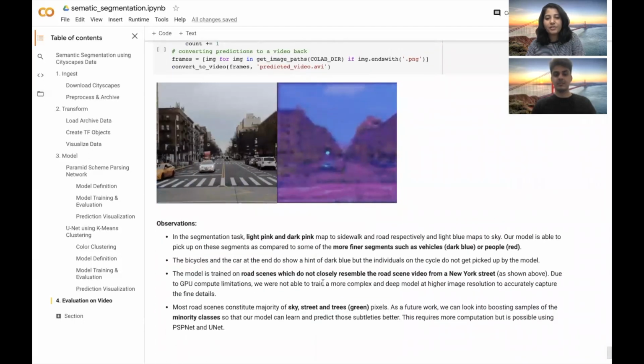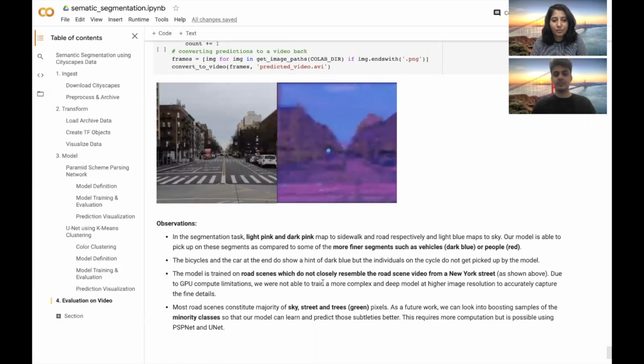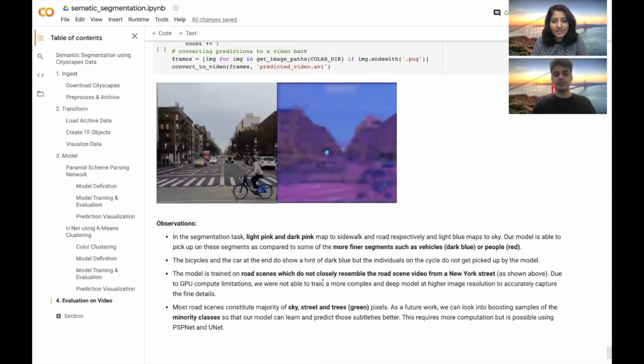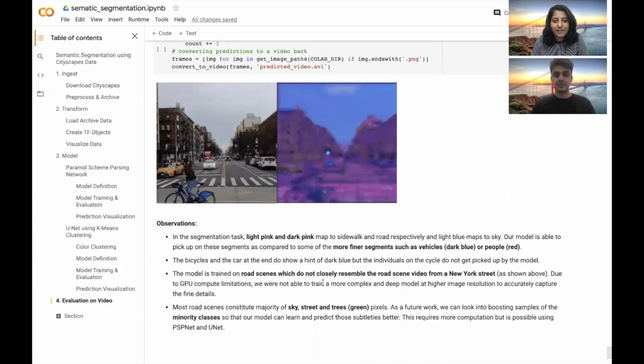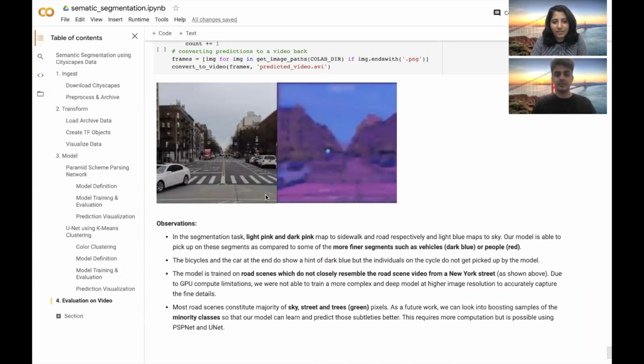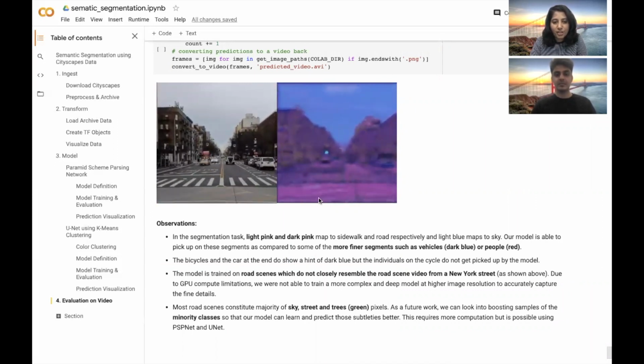A couple of key observations, to summarize our whole model: some of the classes are well captured, like the light pink and the dark pink color here for the roads and sidewalks, and some of the classes or more finer details are not well captured. For example, the dark blue color for the vehicles or the red color for the people is not very well captured in the output image, as we can see here.